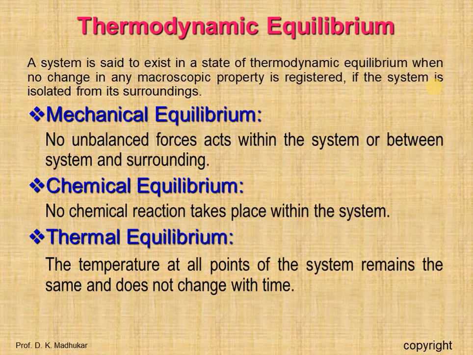We can also say that a system is said to be in thermodynamic equilibrium if it satisfies the following conditions: mechanical equilibrium, chemical equilibrium, and thermal equilibrium. So what do we mean by mechanical equilibrium? If there is no unbalanced force acting in the system or between the system and surroundings. About chemical equilibrium, it is the absence of chemical reaction within the system.